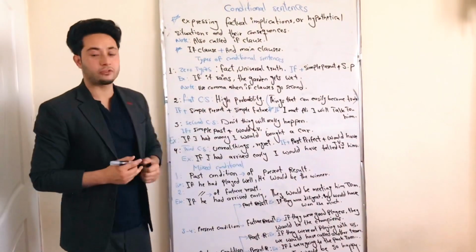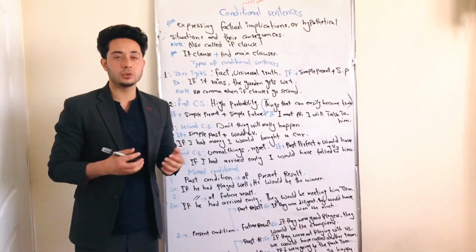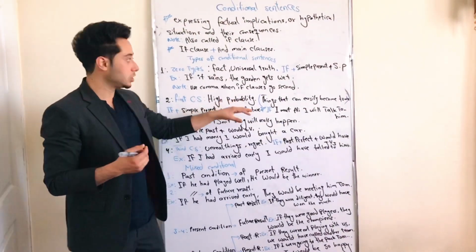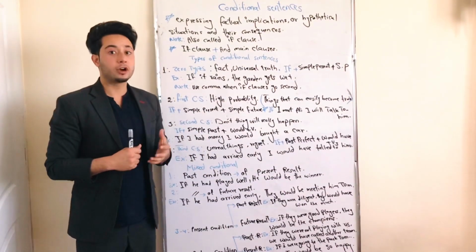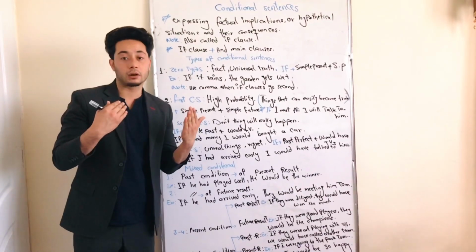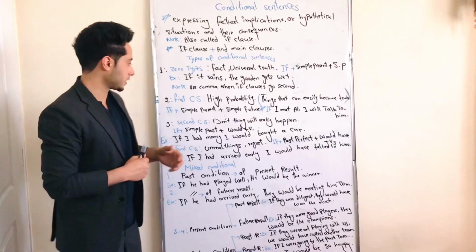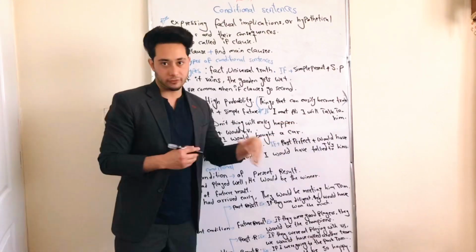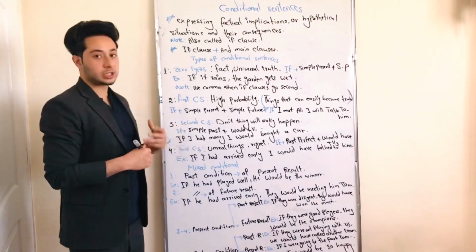Okay, let's talk about the first conditional sentence. What is the first conditional sentence? We use the first conditional to talk about actions or situations with high probability. It means we can use it to talk about high probability or things that can easily become true. The formation of the first conditional sentence is if plus a clause, where the first clause should be in simple present tense, and the result is in simple future tense. For example, if I meet Ali, I will talk to him. It means this action can easily happen in the future. Okay, let's talk about the third type of conditional sentence.